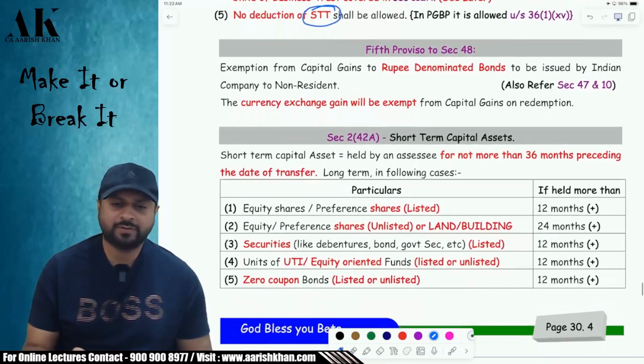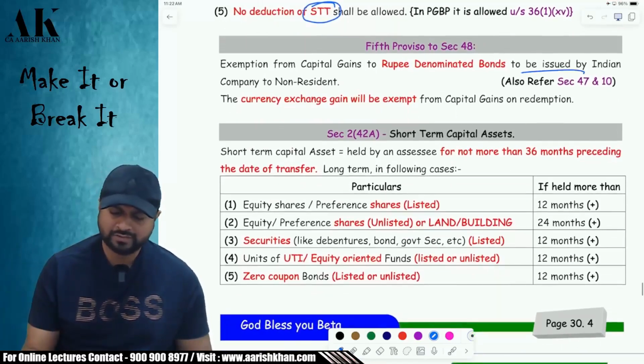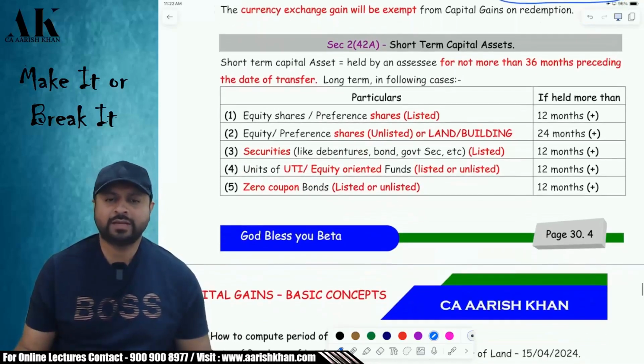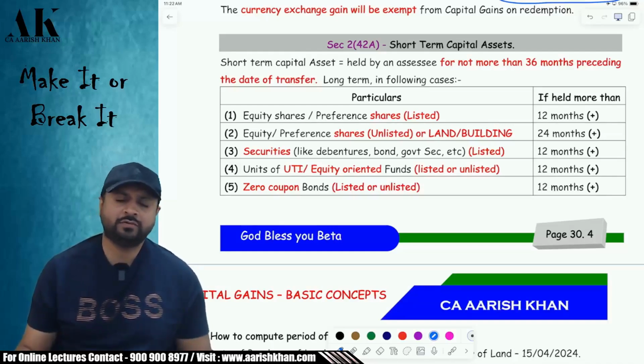Okay. Now the fifth proviso I am going to talk about later on along with section 47 and section 10. Now coming to when an asset will become short term. Yes, it is defined in great detail when an asset will become short term, but it is not defined in great detail when an asset will become long term. Okay, it is very simple. If an asset is not short term, then it will become long term.